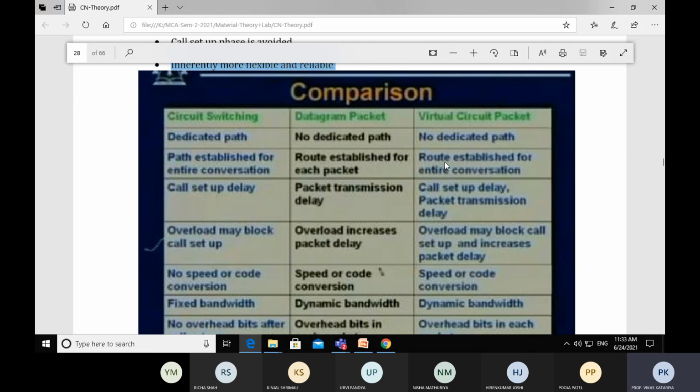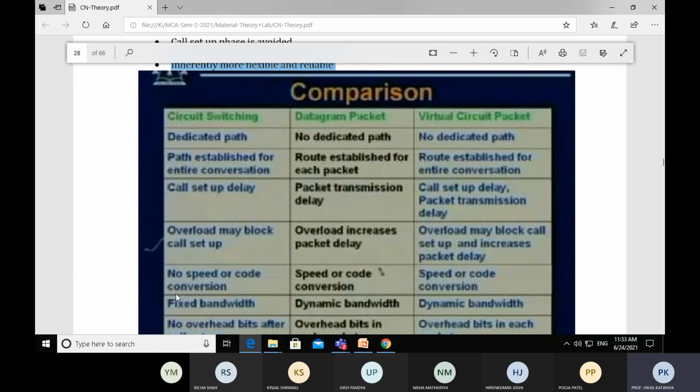And in virtual circuit, the route is established for the entire conversation. In circuit switching, there is call setup delay; in datagram, packet transmission delay; and in virtual circuit, call setup delay and packet transmission delay. Overload may block call setup and increase packet delay.